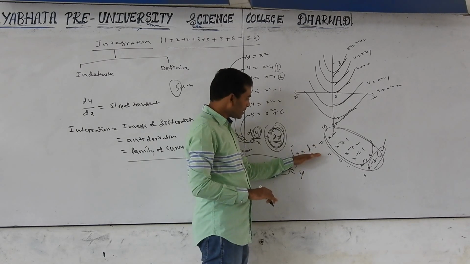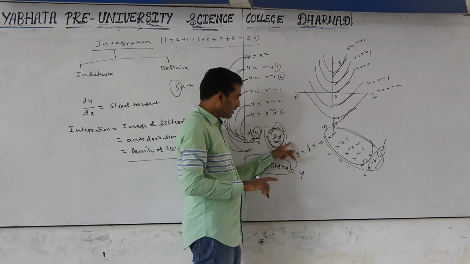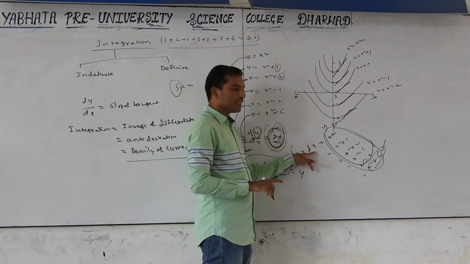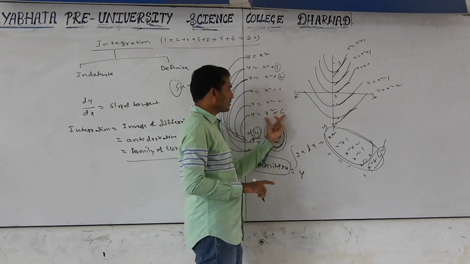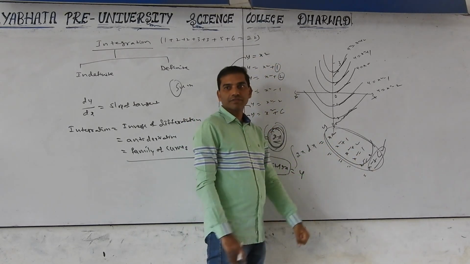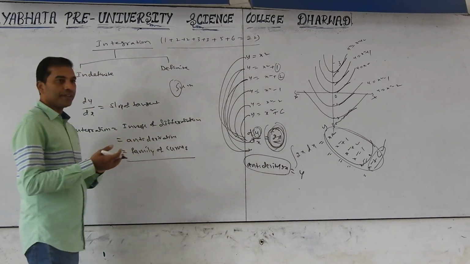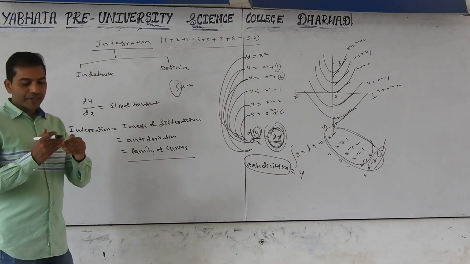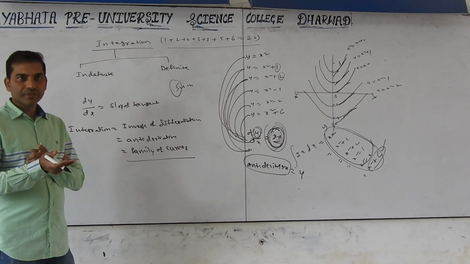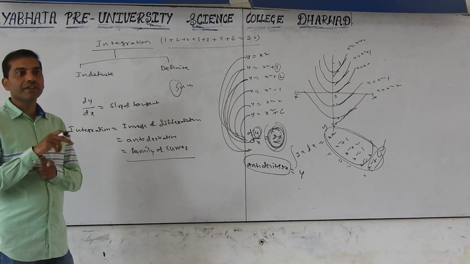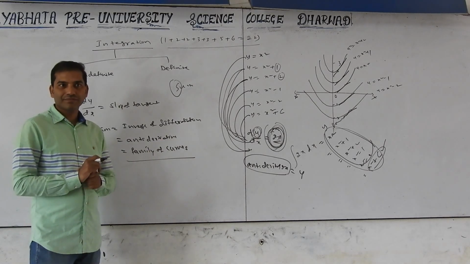Okay, this is simple; this and this are the same. Antiderivative of 2x is denoted by integration 2x dx, which equals y, meaning all the curves. That is the meaning of differentiation and integration. Integration is nothing but the antiderivative, or the inverse process of differentiation, or we can say a family of curves.